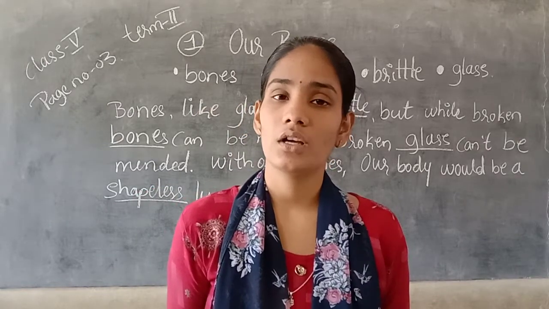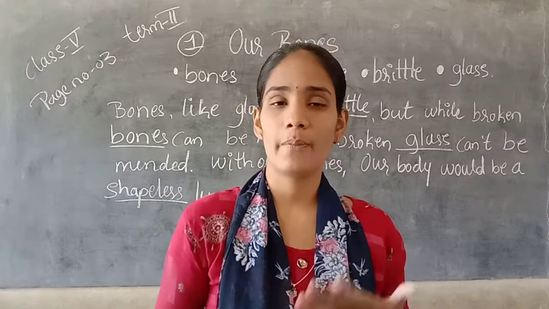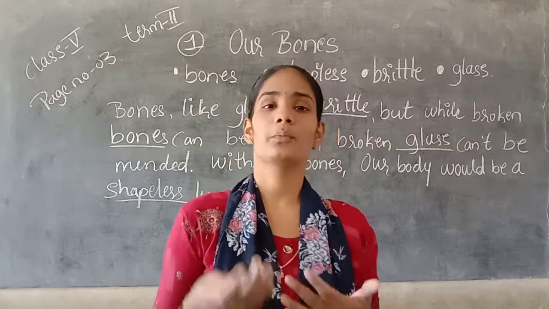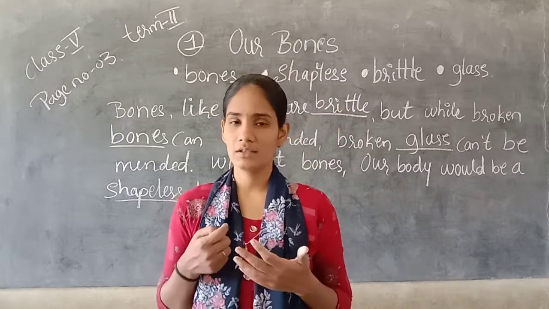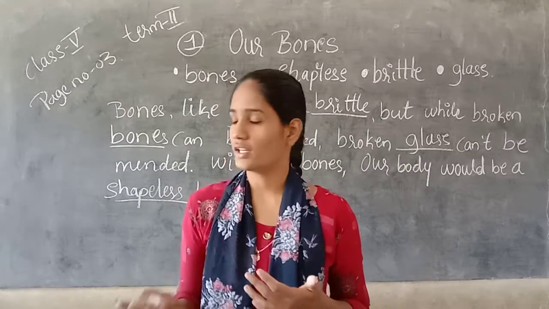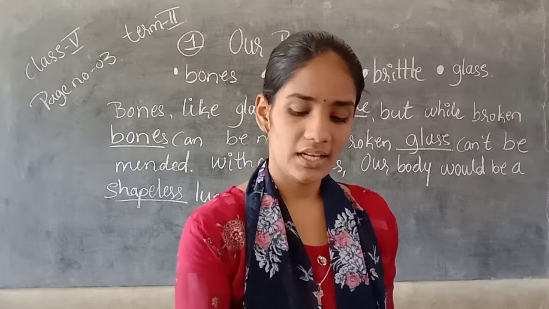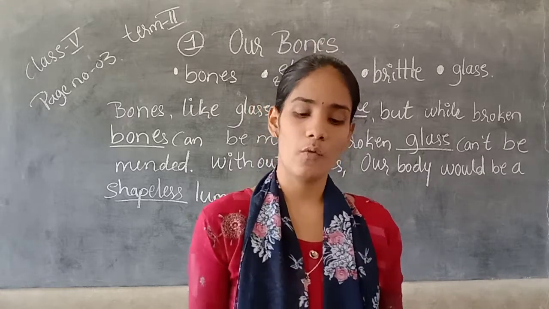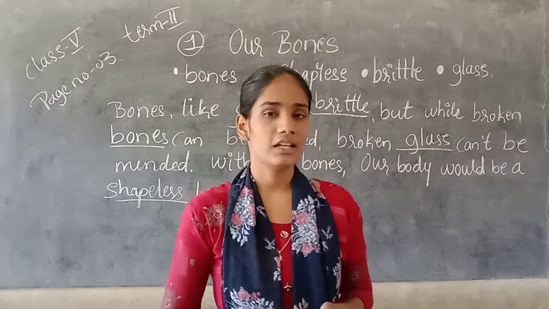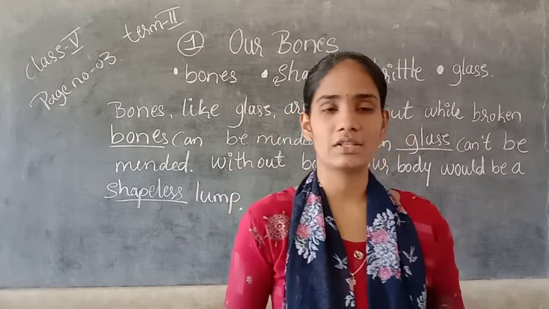They will put the plaster cast and it would become as strong as earlier. This much we have come to know. In the next class, students, we will come to know what happens next.